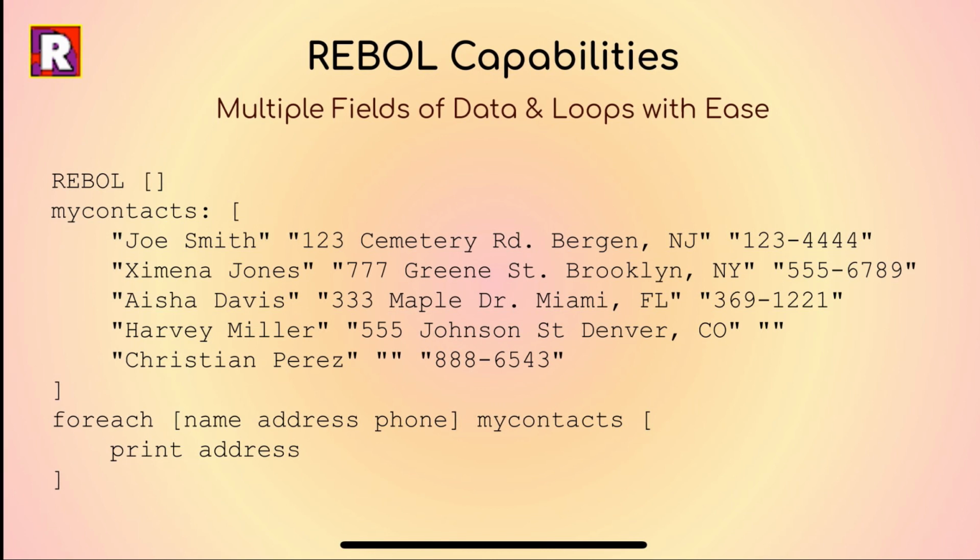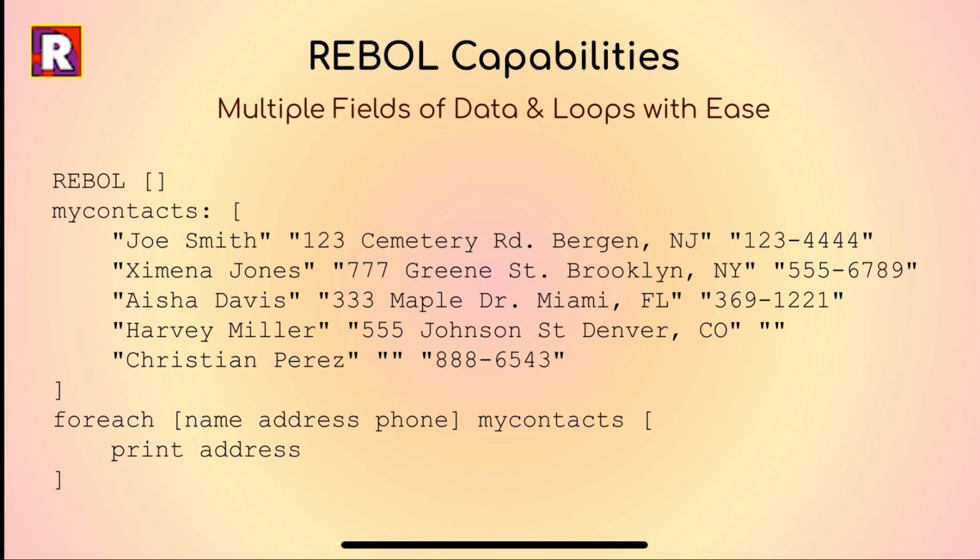The empty quotes, where a field is empty, are necessary to set up this two-dimensional array and be able to call or access the appropriate entry. They act as a placeholder to maintain the form of the series, which is specified in brackets following the for each function. Each entry includes 3 fields in a row: name, address, and phone.